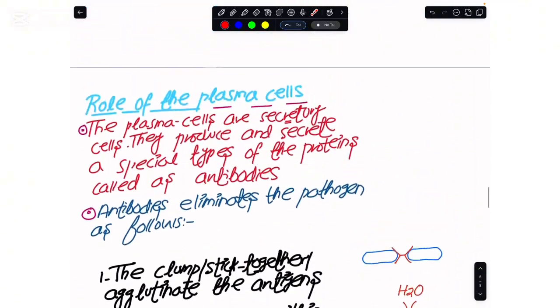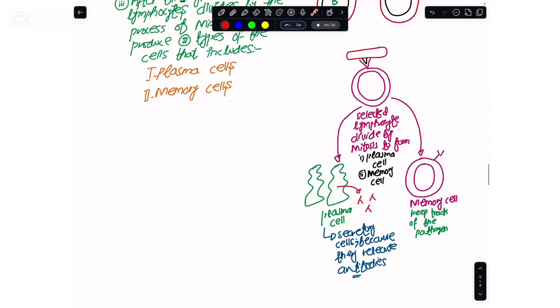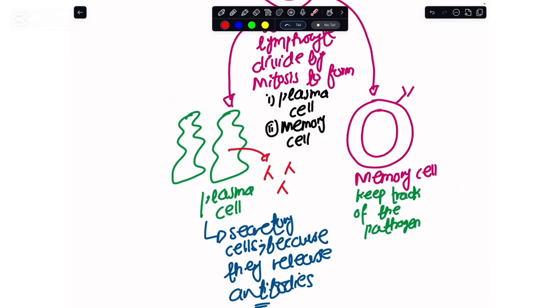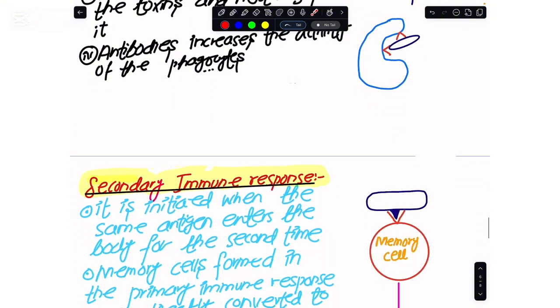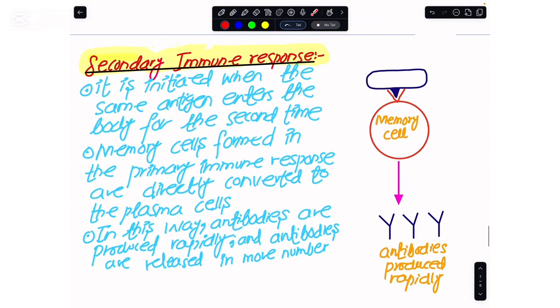Now what we have seen above is that these lymphocytes in the primary immune response have made memory cells. And these memory cells keep track of the pathogen that entered into the body for the first time. Now, if I say that later in life the same pathogen has entered again, the lymphocytes would bring about the secondary immune response. This secondary immune response is initiated when the same pathogen or antigen enters my body for the second time. From the word secondary, the idea is second time.